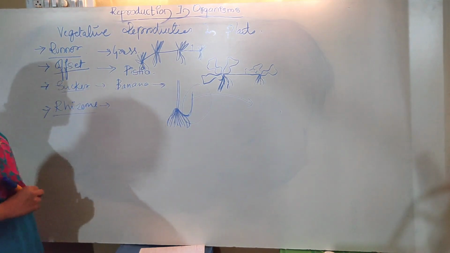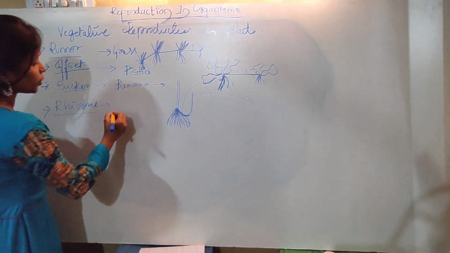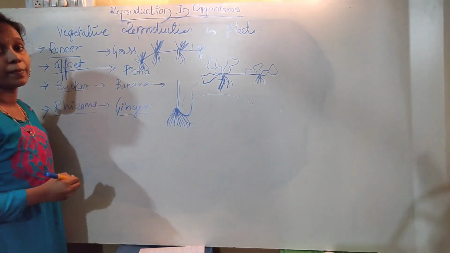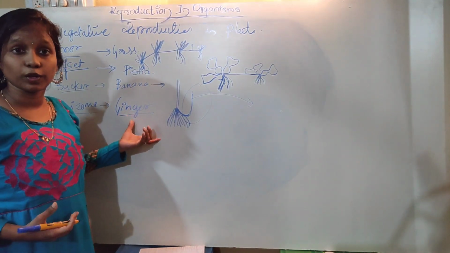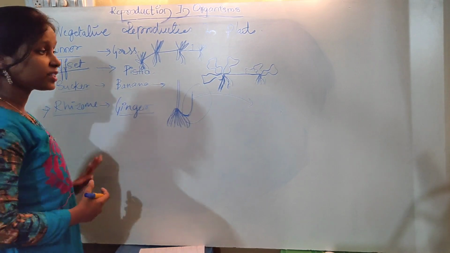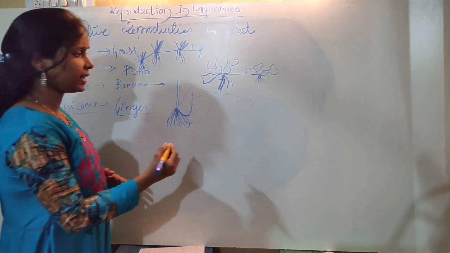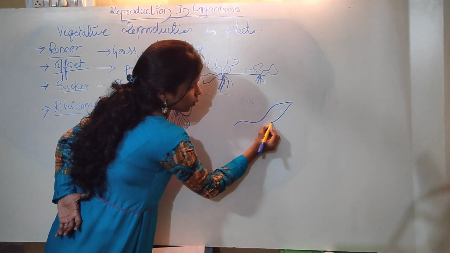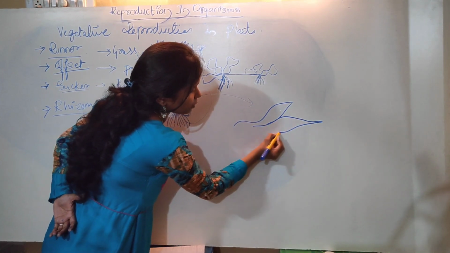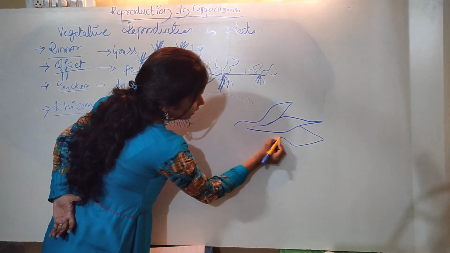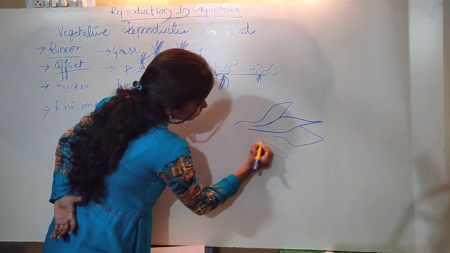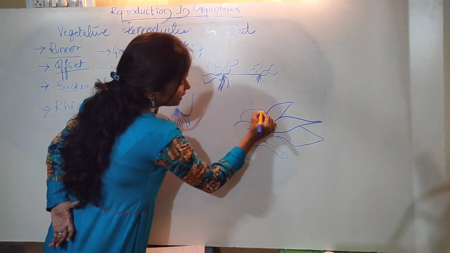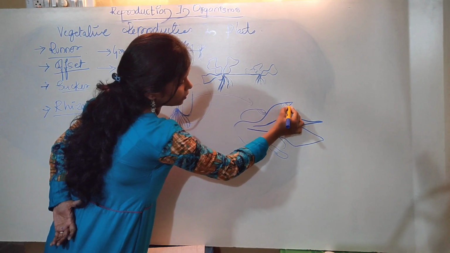The next thing we are studying is the rhizome. The best example for this is ginger, which we use for food purposes. When you observe this ginger very keenly, it is a rhizome, the best example for rhizome. At the apex, this ginger has a large number of buds.